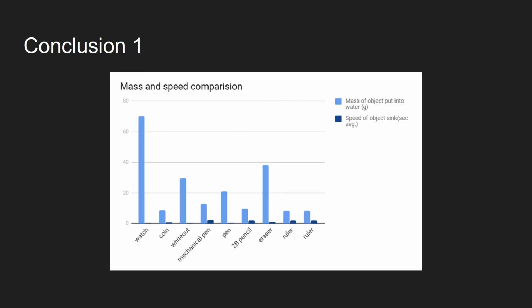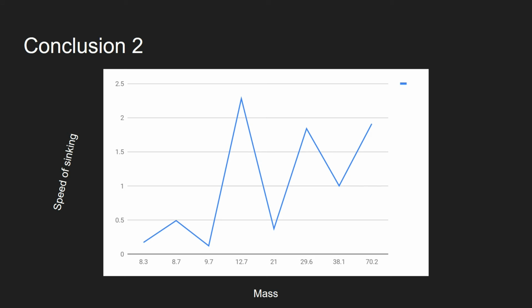Okay, so our conclusion. The graph shows that as the mass changes, the speed of sinking doesn't change in a certain way. This goes against our hypothesis that only mass will affect the speed of sinking. So here's our other conclusion.